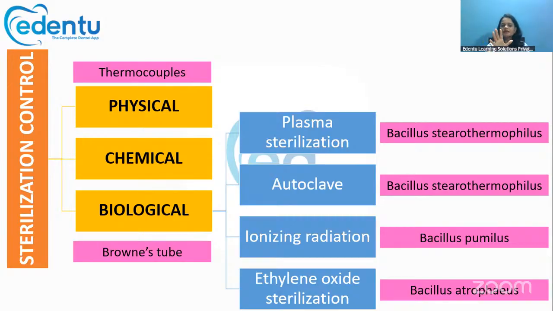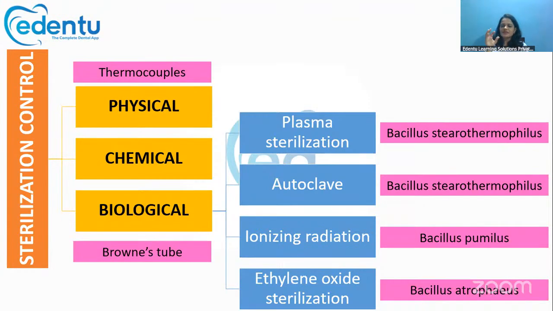And the most reliable one is the biological method. In this biological method, we are placing some highly resistant bacterial spores inside the sterilizer, near to the instruments.